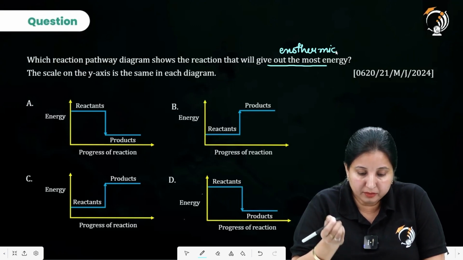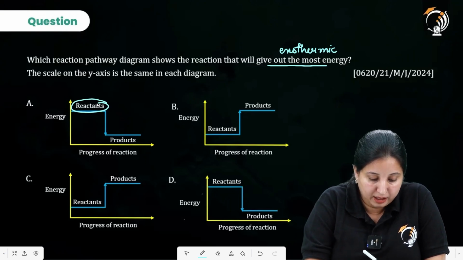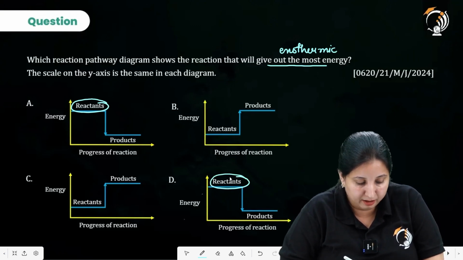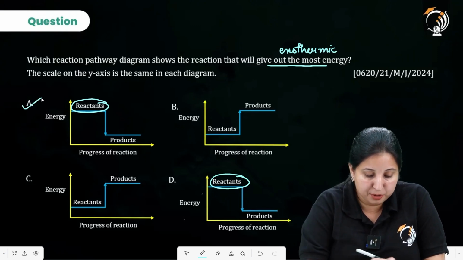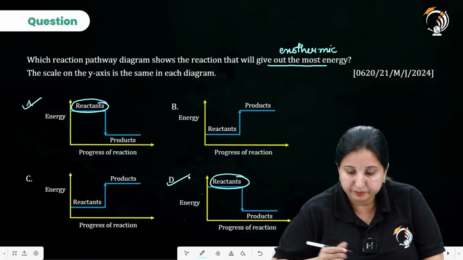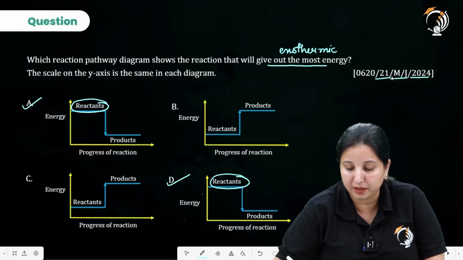So, in the case of exothermic, the reactant energy should be higher. So it means that in this particular case I am having the higher reactant energy, and in this case also I am having the higher reactant energy. So, actually, option A and D both are going to be my correct answers. Okay. And it is from the year 2024 May-June series and variant 21.